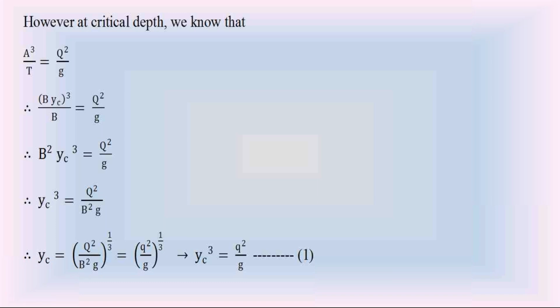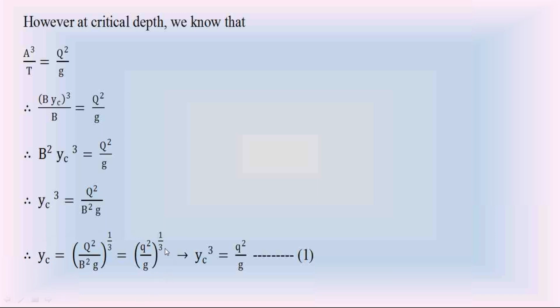So small q is equal to capital Q divided by B, and Q square by B square is equal to small q square. So on the right hand side, Q square divided by B square is small q square. So you will get the critical depth YC equal to q square by g whole power 1 by 3.